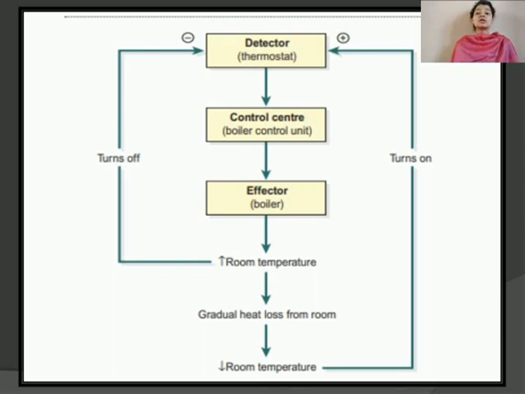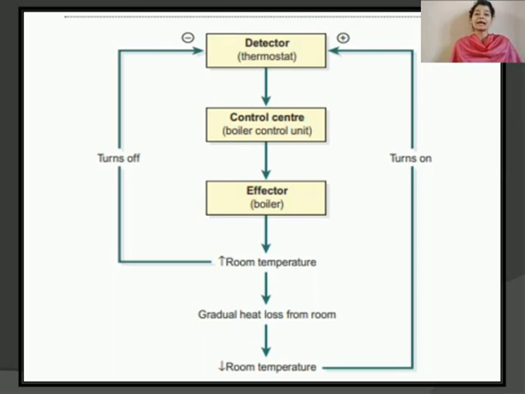This was a normal example from our everyday lives, and the same happens inside the human body. I'll give you an example of physiological negative feedback. When the body temperature falls below the preset level, this is detected by a temperature sensitive nerve ending in the hypothalamus of the brain, because the hypothalamus detects changes in temperature.